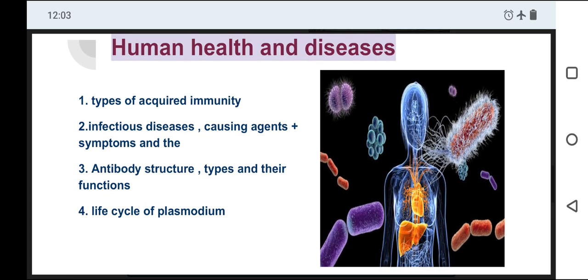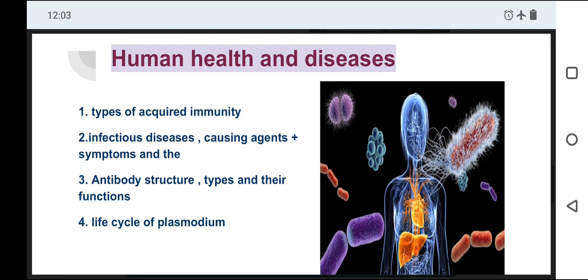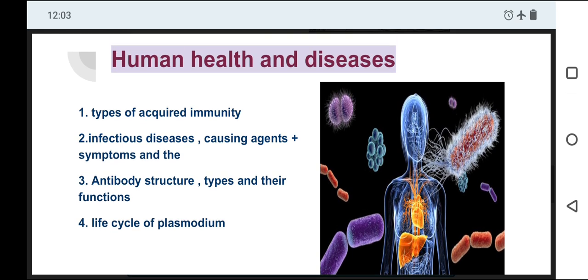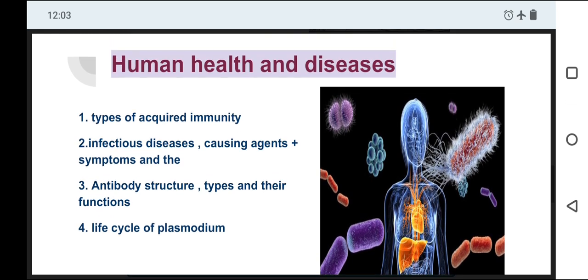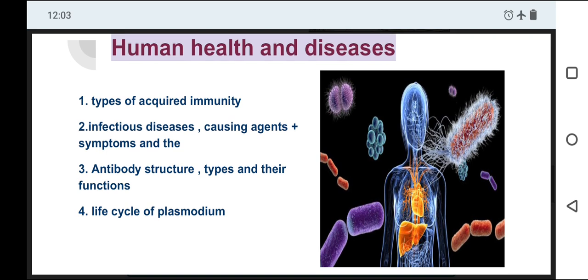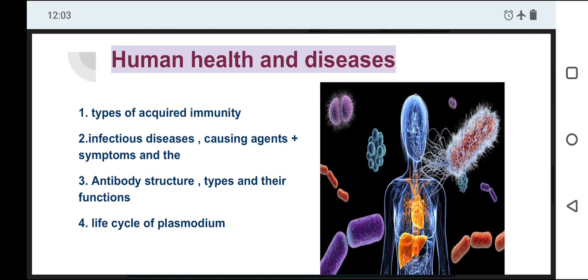So, starting from human health and diseases, the important topics are the types of acquired immunity. Next, the infectious diseases, in that the viral diseases and the bacterial diseases. There are also non-infectious and infectious types, so you have to study very well from both points.